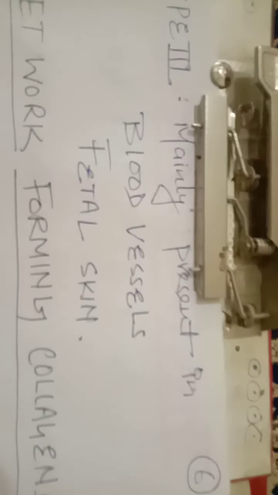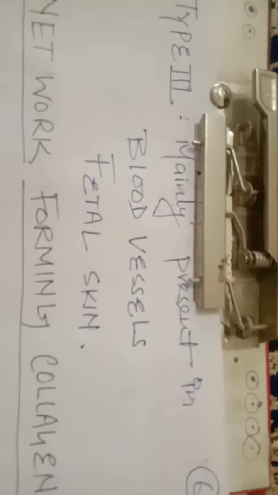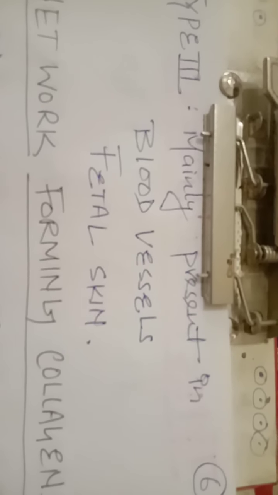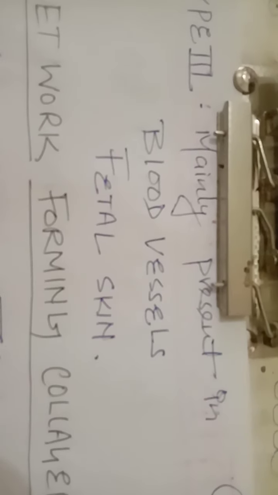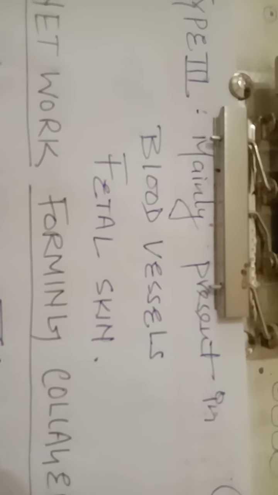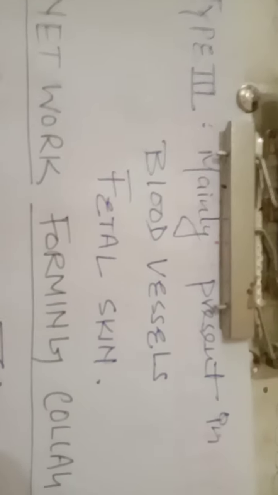Type 3 fibril forming collagen is mainly present in the blood vessels and fetal skin. Blood vessels and fetal skin are examples of type 3 fibril forming collagens. So that is about the fibril forming collagens.